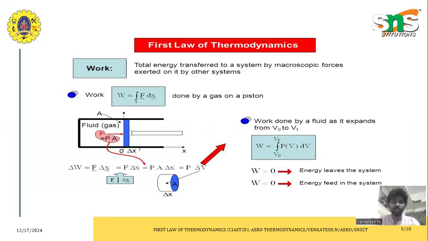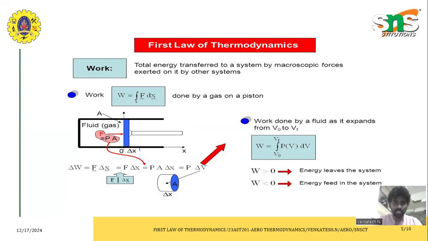The first law of thermodynamics relates the energy transferred to a system by macroscopic forces exerted on it by another system. The work is with respect to the force and dx, and it is done by the gas on the piston. The force in this container is explained by the fluid gas. So the force is the product of pressure and area.